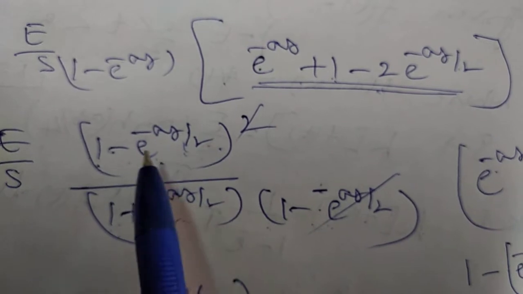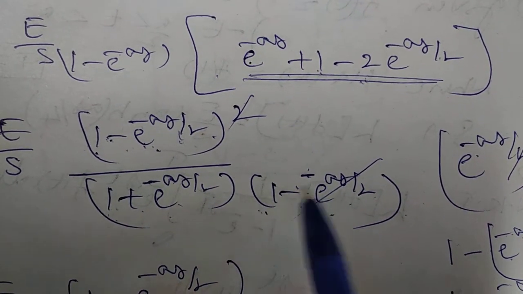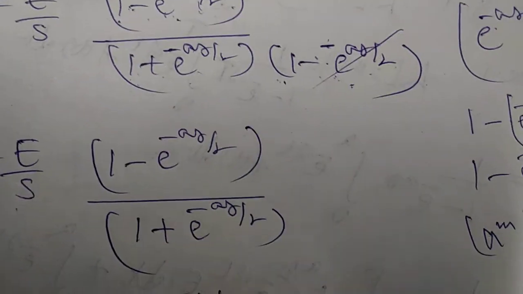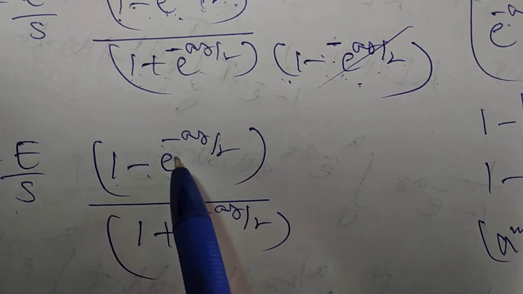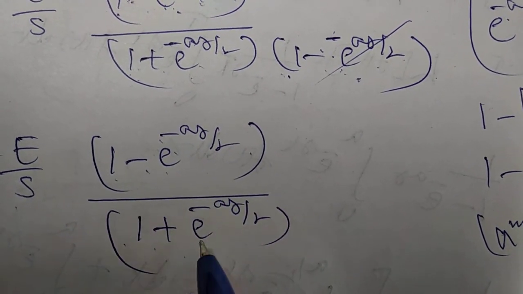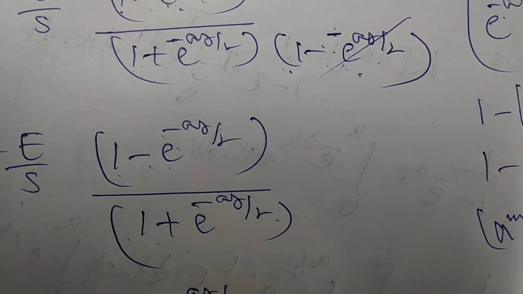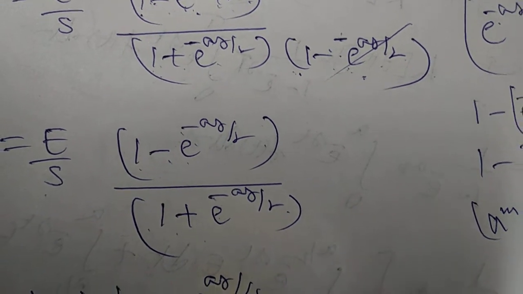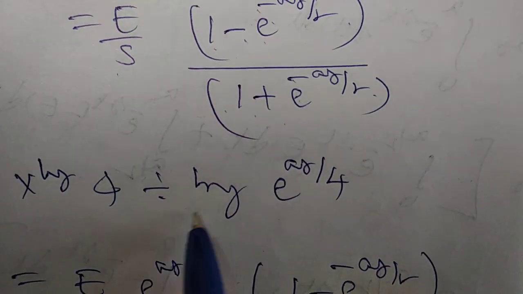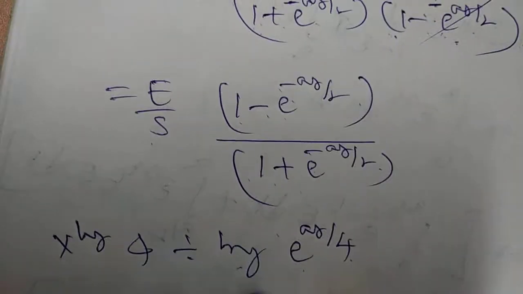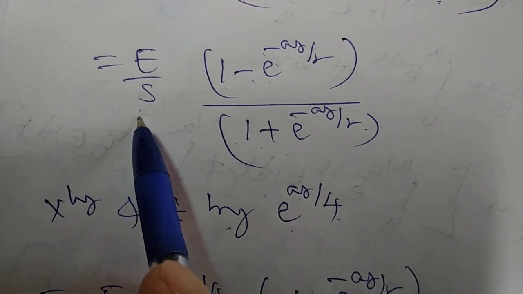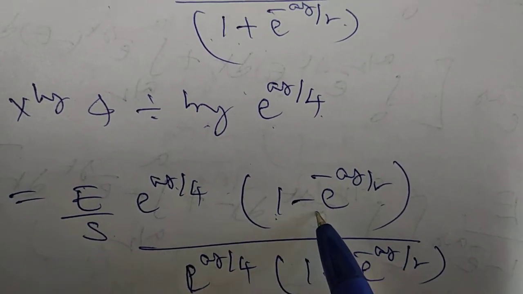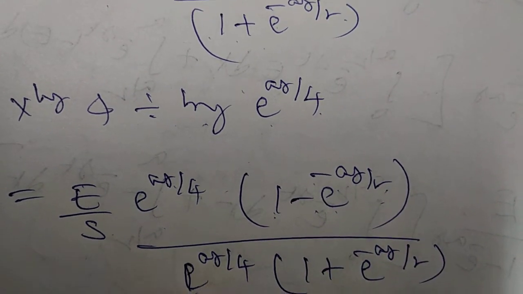So now what happened? Here one term, 1 minus e power of minus as by 2, cancels. So what is the remaining? e by s, 1 minus e power of minus as by 2 divided by 1 plus e power of minus as by 2. So in that given problem, we have to prove tan hyperbolic as by 4. So that's why here we multiply and divide by e power of as by 4. So what happened here? e by s as it is, you multiplied by e power of as by 4. What is there here? You have to write as it is 1 minus e power of minus as by 2. Here e power of as by 4.